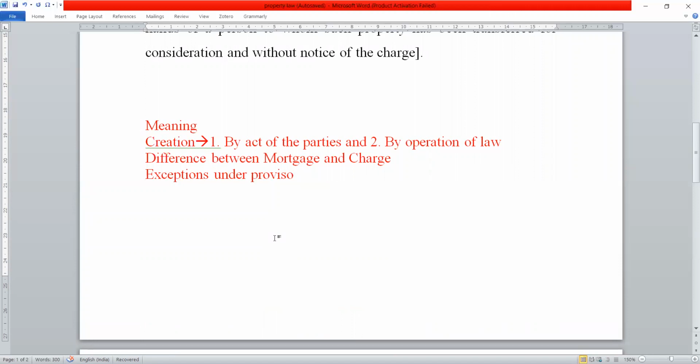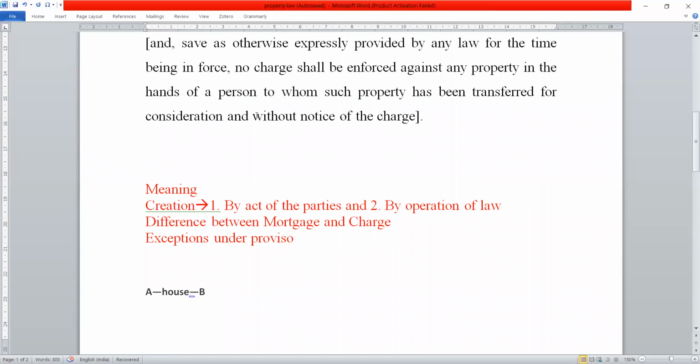If a person buys a house, so A is the owner of the house, he sells this house to B. B was not aware that there was a charge on the property, right? So B is without notice of the charge. There was a huge charge on the house, but B had no notice of it.